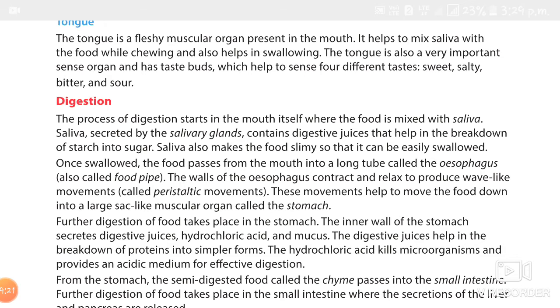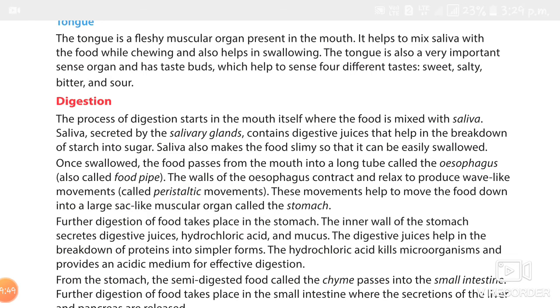So what is the stomach and what does it do? The stomach is a bag-like organ made up of muscles. The walls of the stomach are lined with a membrane called mucosa. The mucosa secretes mucus, and this protects the inner lining of the stomach. The food is churned and made into a paste in the stomach.